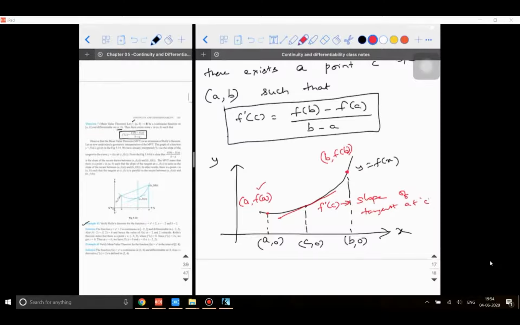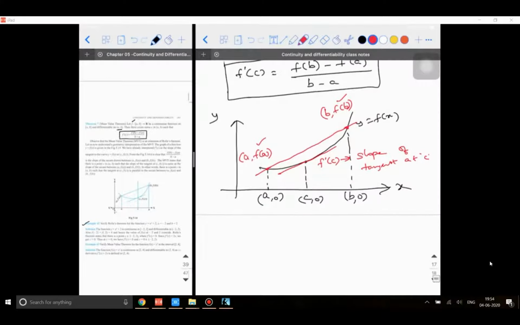Remember, f of a is the y value for the x value a. Similarly, f of b is the y value for the x value b. Now, if I join these two points, then what does it form? It forms a secant. With a perfect length, it forms a chord. If you extend it, it forms a secant.